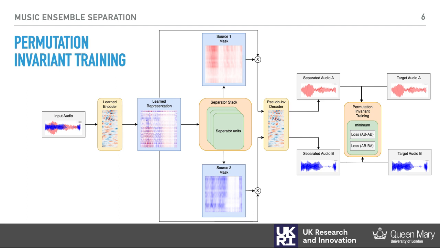To train these models, we use time domain source separation networks based on TasNets together with permutation invariant training. Using permutation invariant training allows us to train our model in an instrument-agnostic fashion. We just present the model with mixtures of two musical sources for all possible combinations available in the training dataset. Then during training, you basically compute the loss for each possible output target source assignment, and then choose the assignment with the minimum loss and then backpropagate.